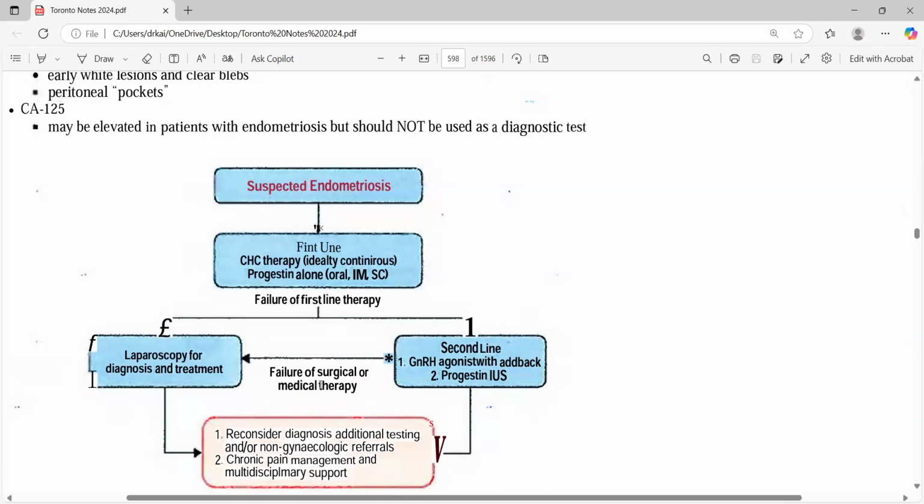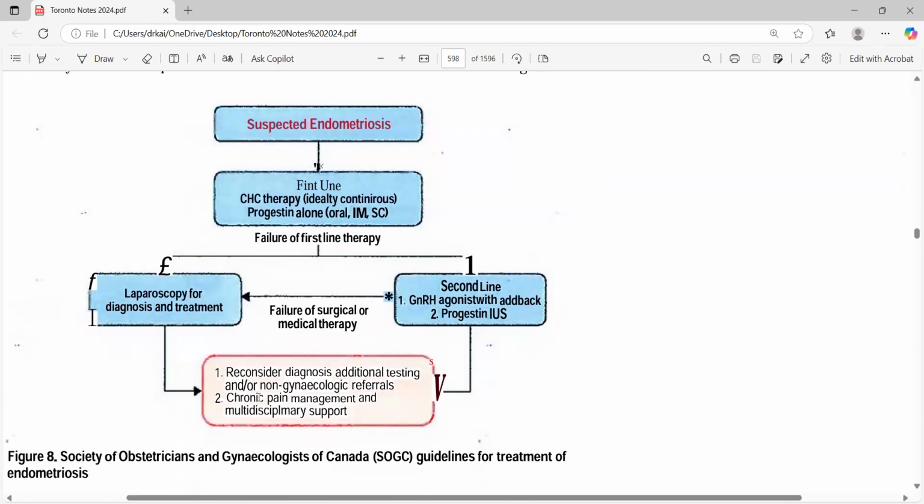Then on failure of surgical or medical management, in those cases, consider the diagnosis, additional testing, and chronic pain management, a multidisciplinary approach, checking what other options a patient can have for endometriosis. So in your case, let's suppose they gave you a scenario and you are thinking of endometriosis and they ask what is the next step? Don't go for laparoscopy. Your answer should be CHC. Okay.